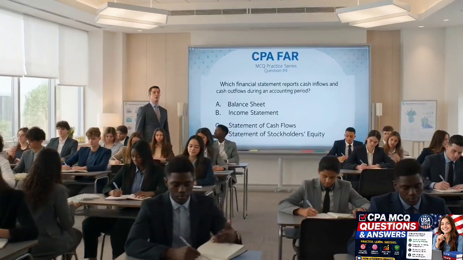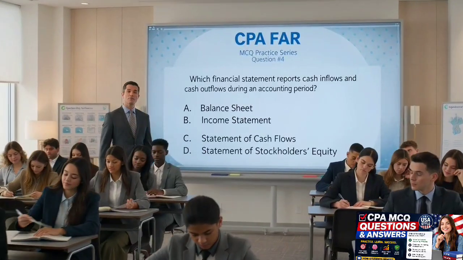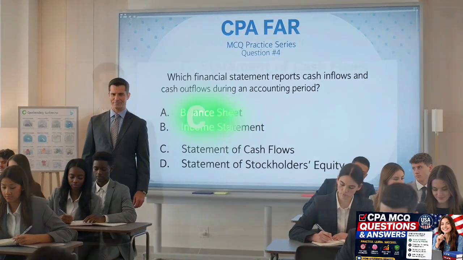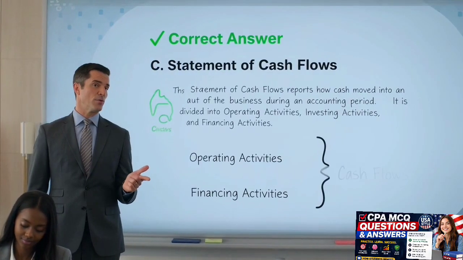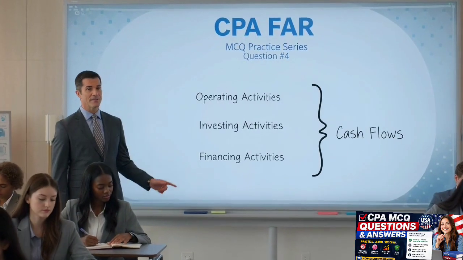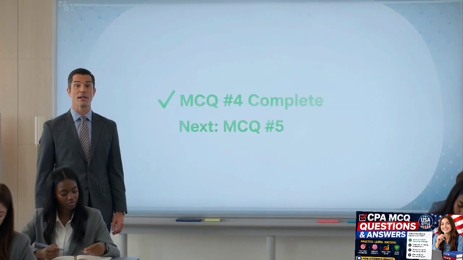Which financial statement reports cash inflows and cash outflows during an accounting period? The correct answer is C, statement of cash flows. It is divided into operating activities, investing activities, and financing activities.